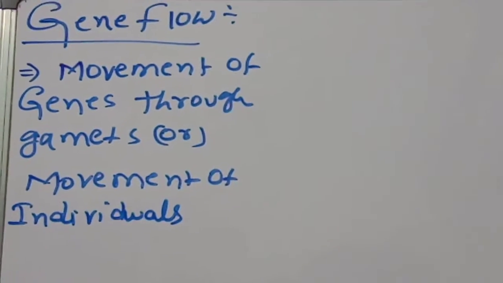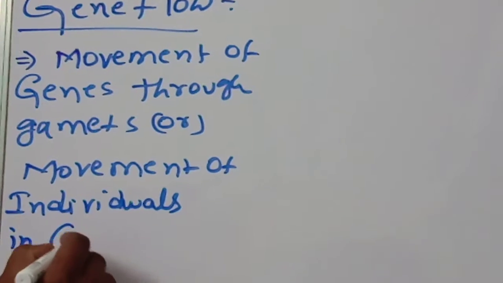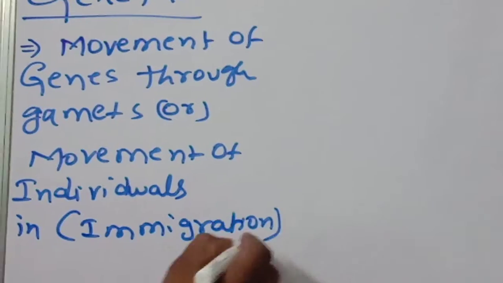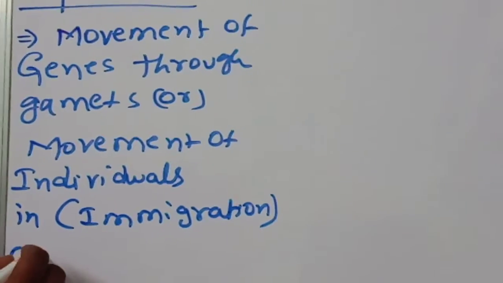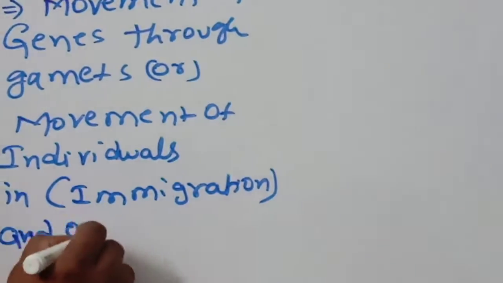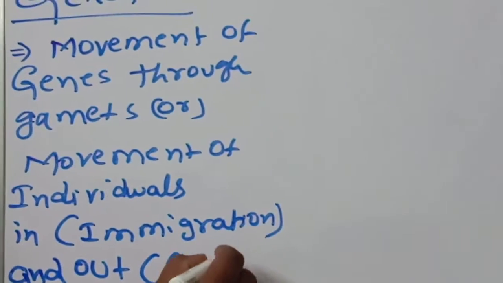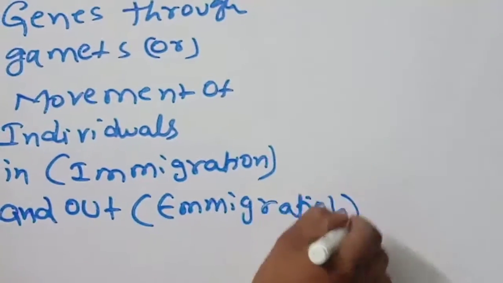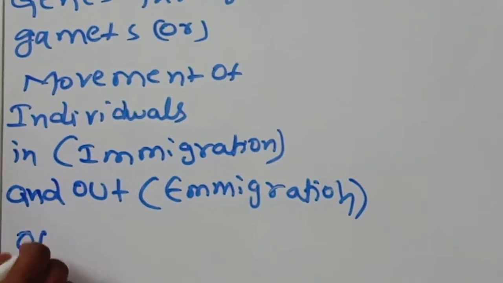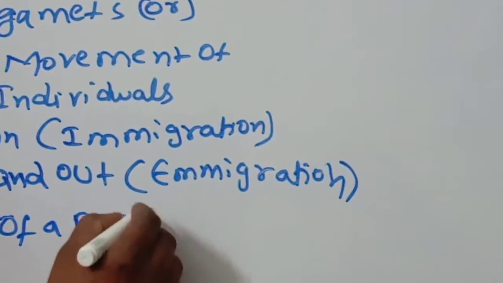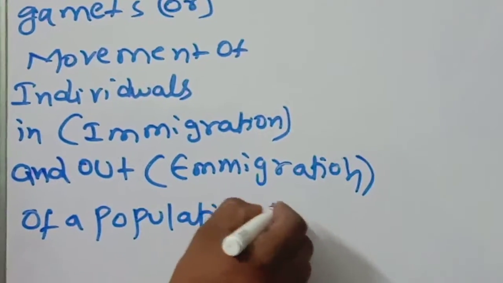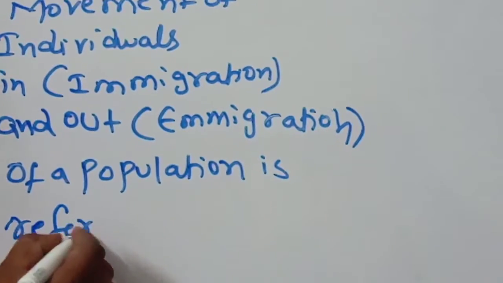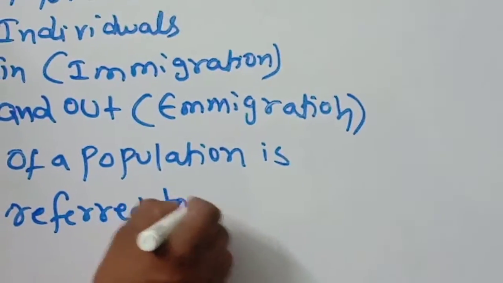Movement of individuals means immigration and emigration. These two points you should remember. Immigration and emigration of a population is referred to as gene flow.